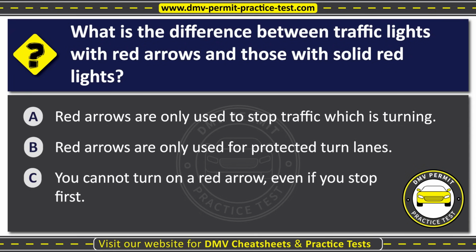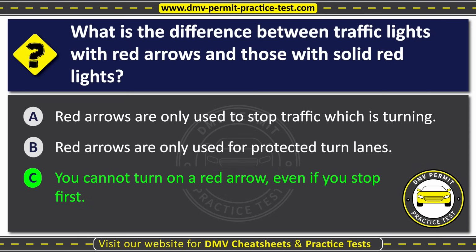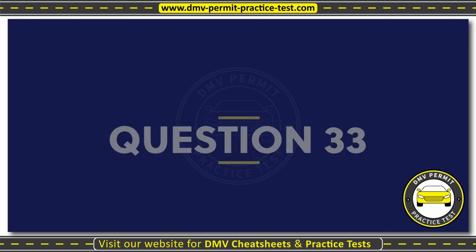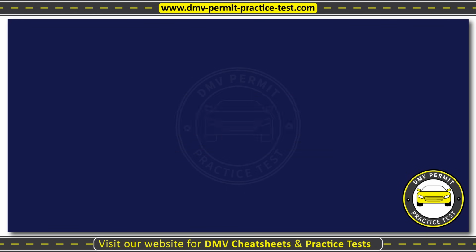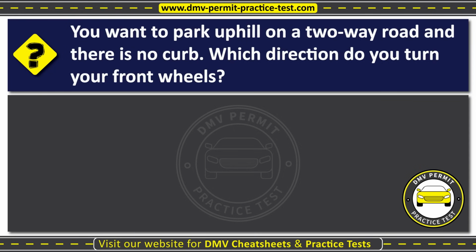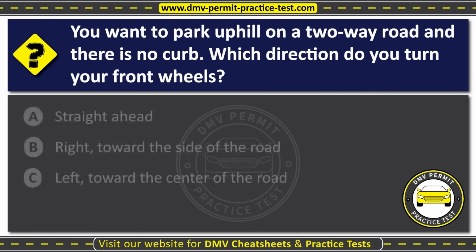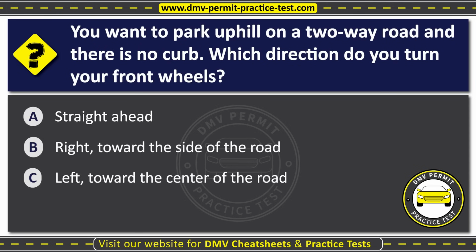The correct answer is option C, you cannot turn on a red arrow even if you stop first. Question 33. You want to park uphill on a two-way road and there is no curve. Which direction do you turn your front wheels? Option A, straight ahead. Option B, right toward the side of the road. Option C, left toward the center of the road. The correct answer is option B, right toward the side of the road.